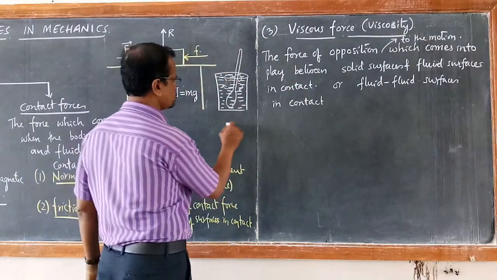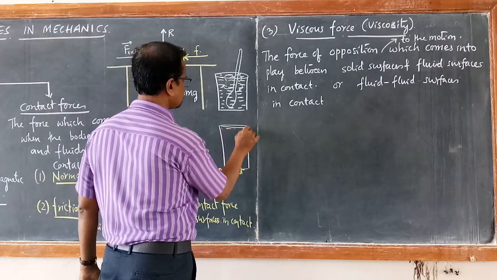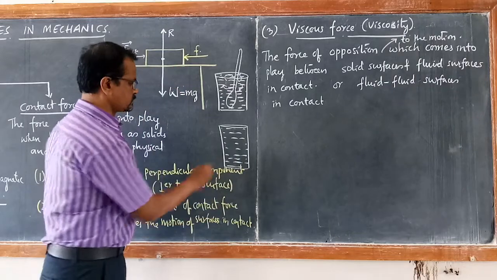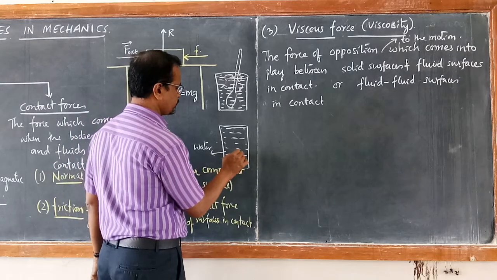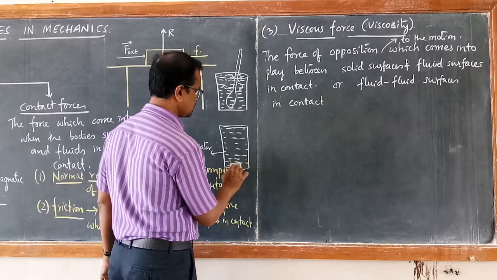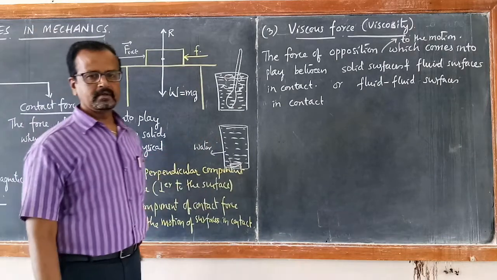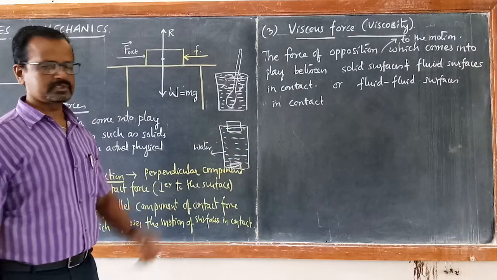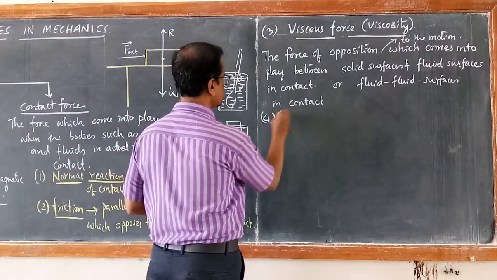Then one more thing you have observed. When you take an object in water, suppose this is water, if you take an iron nail, the iron nail suddenly falls down and sinks. The iron nail sinks inside the glass tumbler filled with water. But if you take a small wooden block, it floats. So there we learn another contact force. It is called buoyant force.